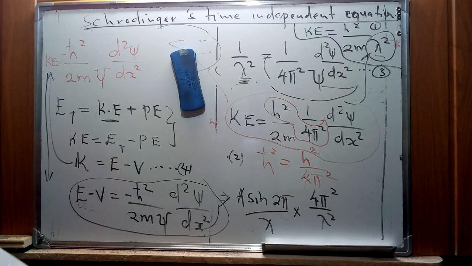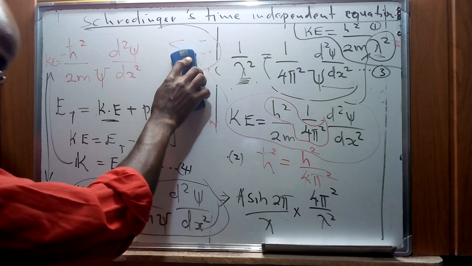Still, we can rearrange this equation to have this function of a second derivative.